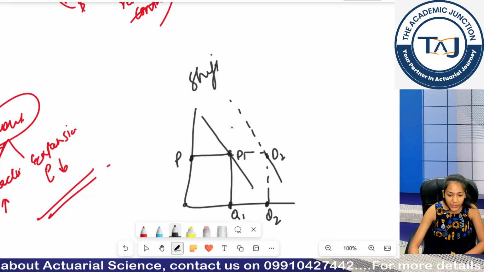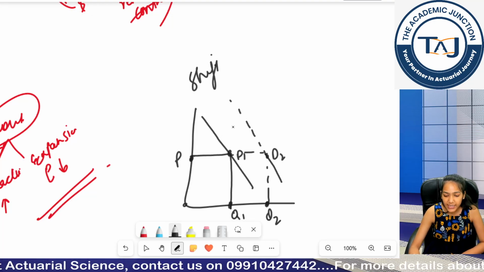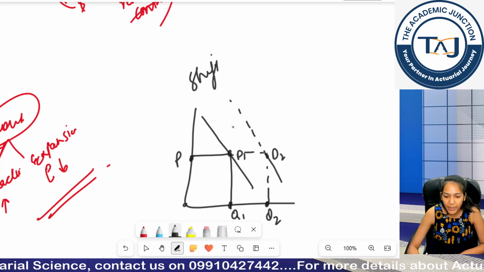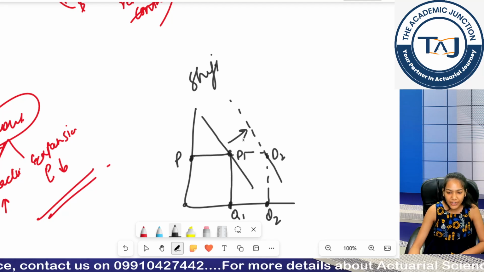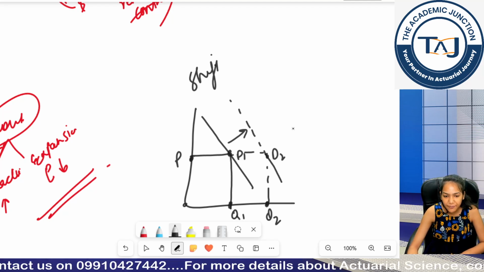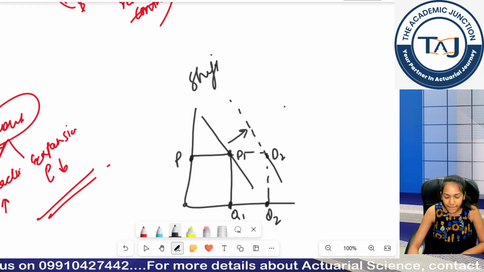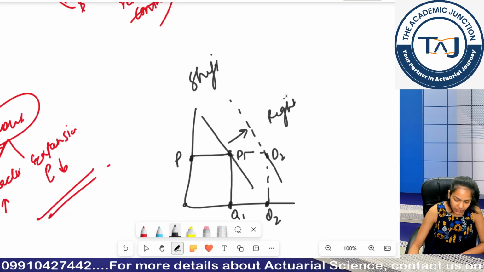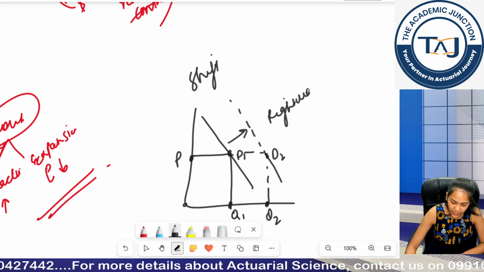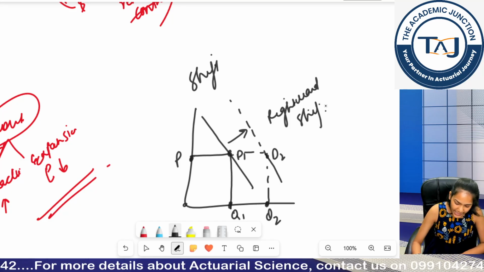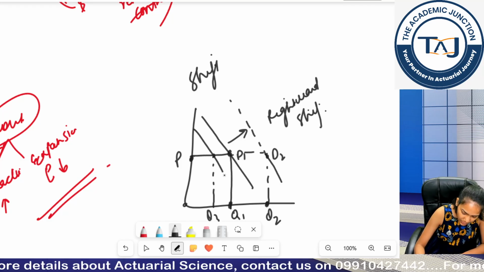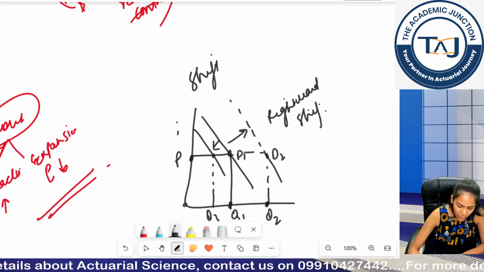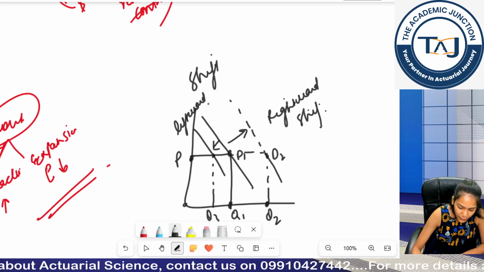I can see two different demand curves. That's why I said we will be dealing in two demand curves or three demand curves. So my demand has moved in which direction? Is it right direction? Is it left direction? Right direction. So it is called rightward shift. And if my quantity has reduced but price again remained same, my demand curve would have moved to the left side. This is called leftward shift.